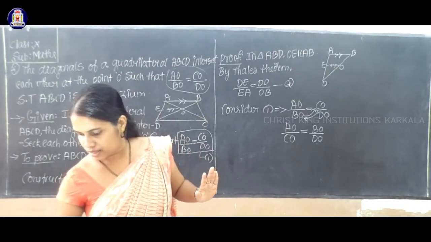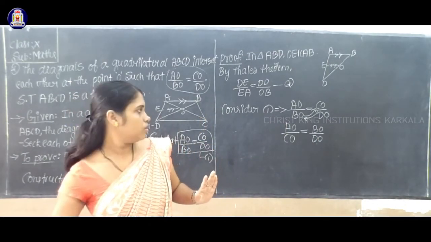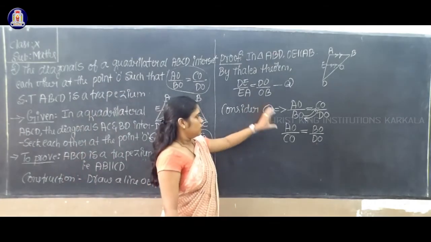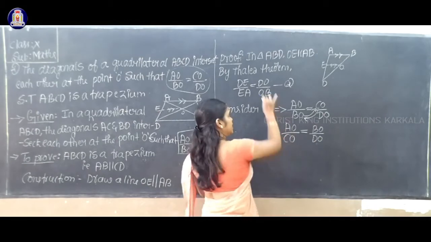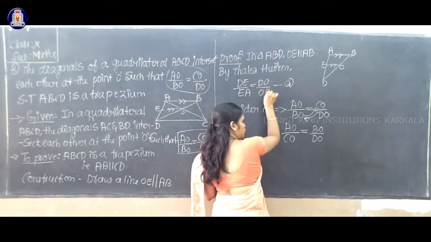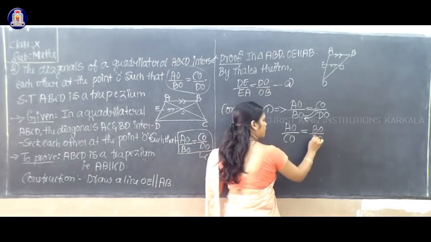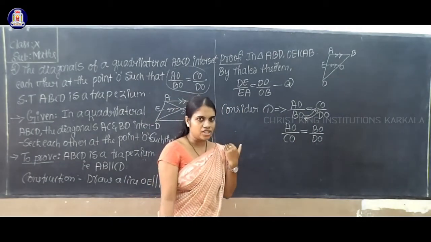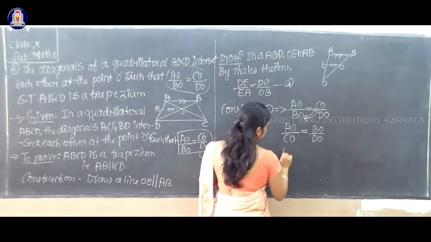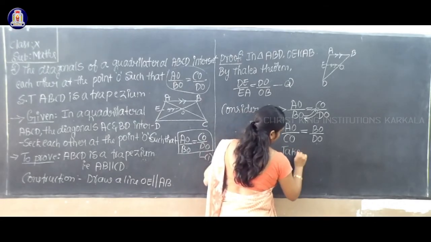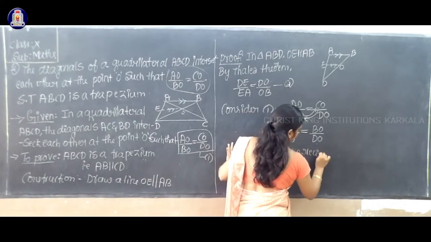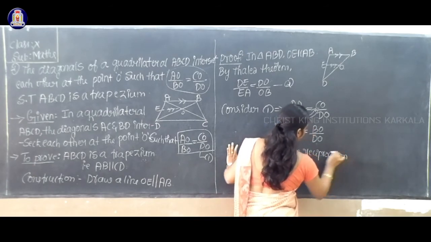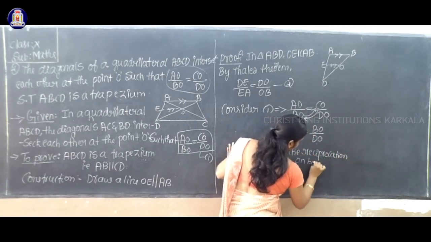Now compare the right hand side. Here DO by BO you have, but here BO by DO. Take reciprocation on both sides.